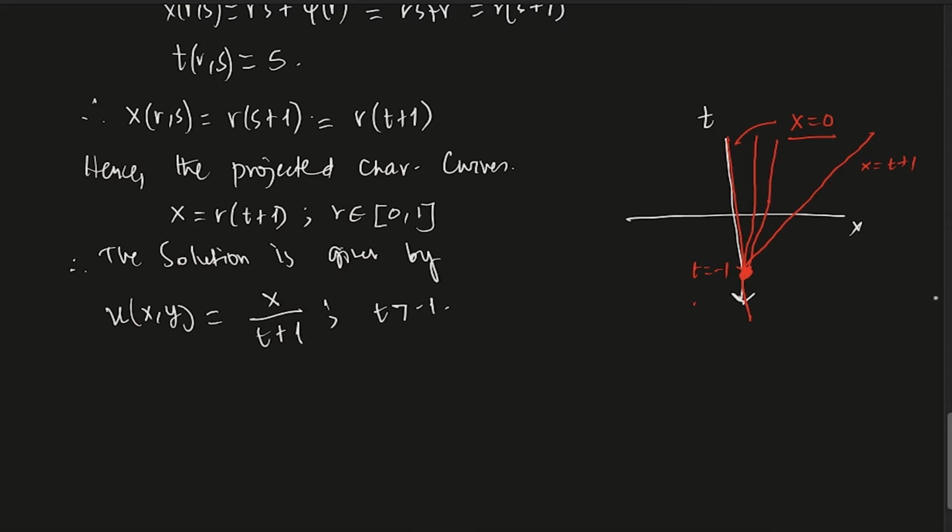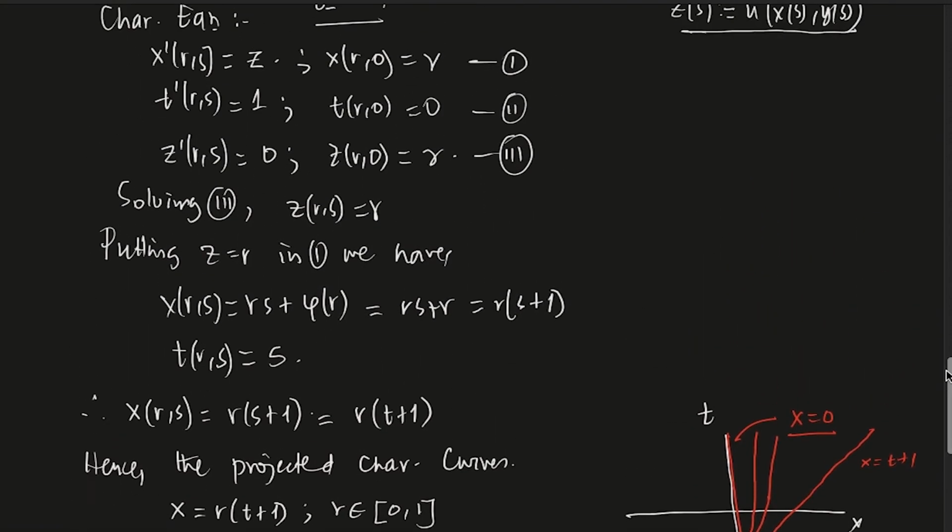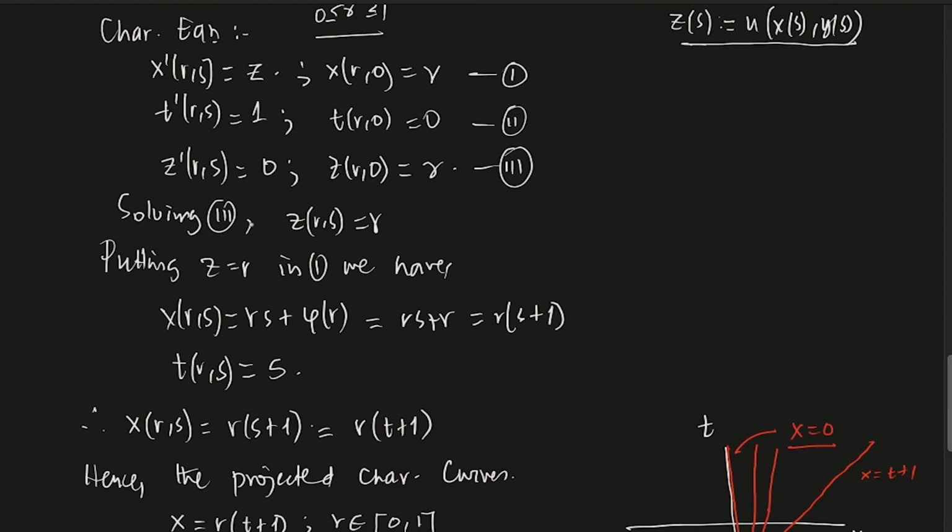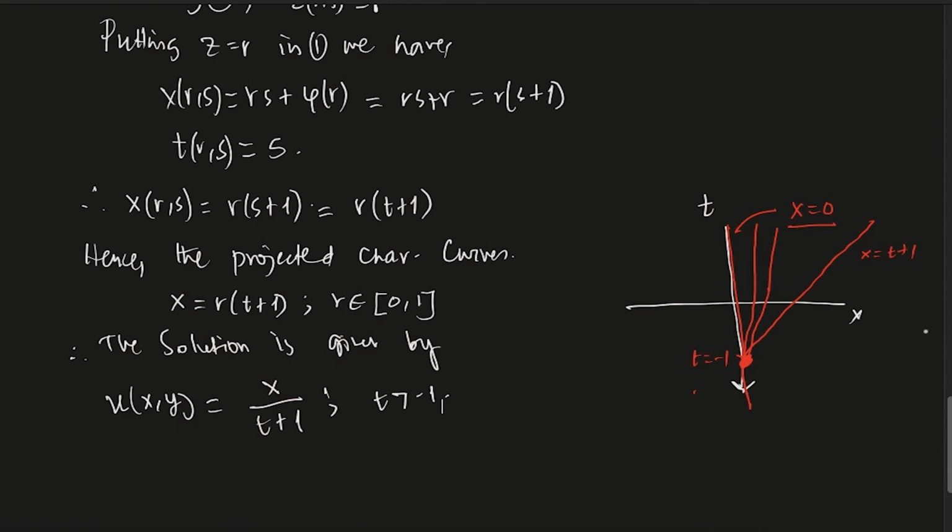This is evident from the projected characteristics. Along the characteristics, z is r, so z is constant along the characteristic. Just think of the graph above. For every point here, what is the value of z? It is constant.